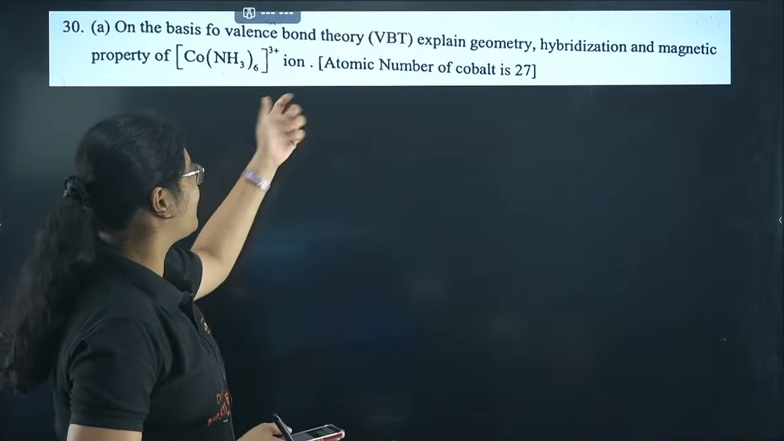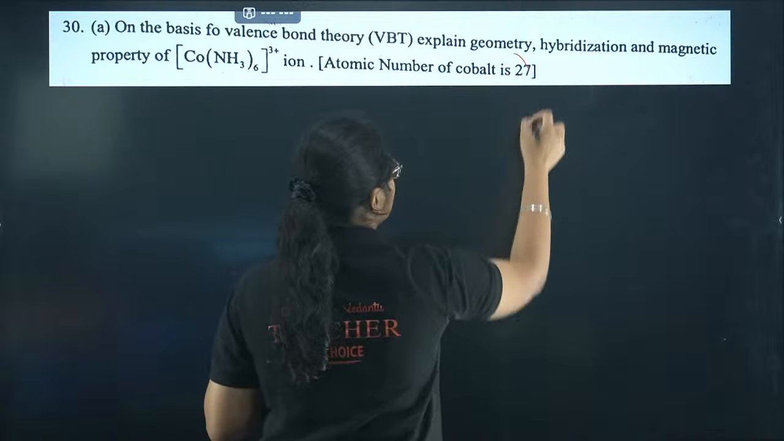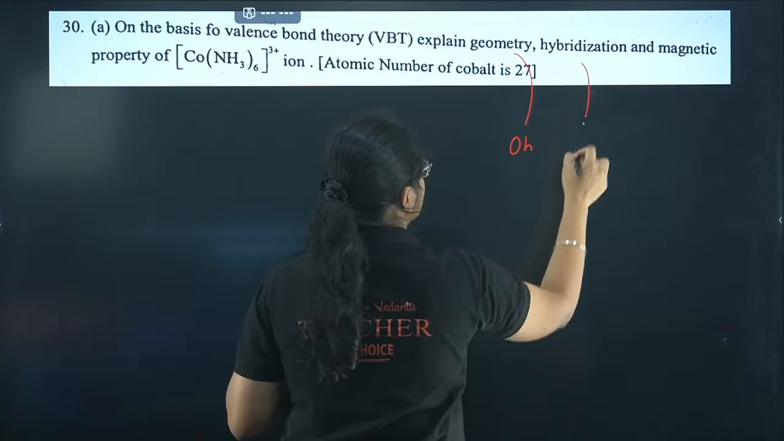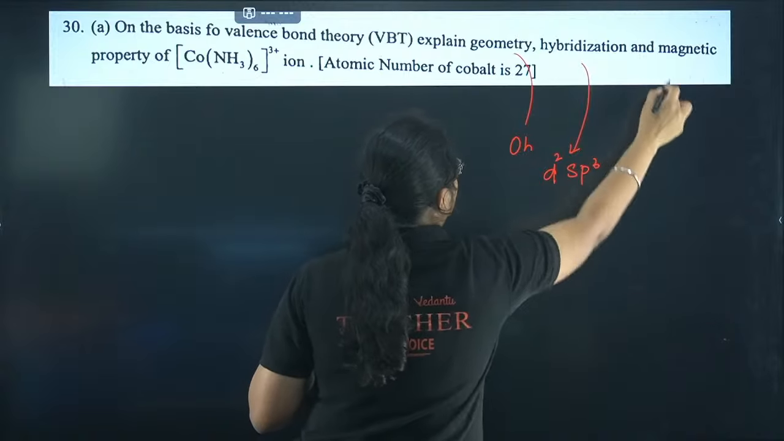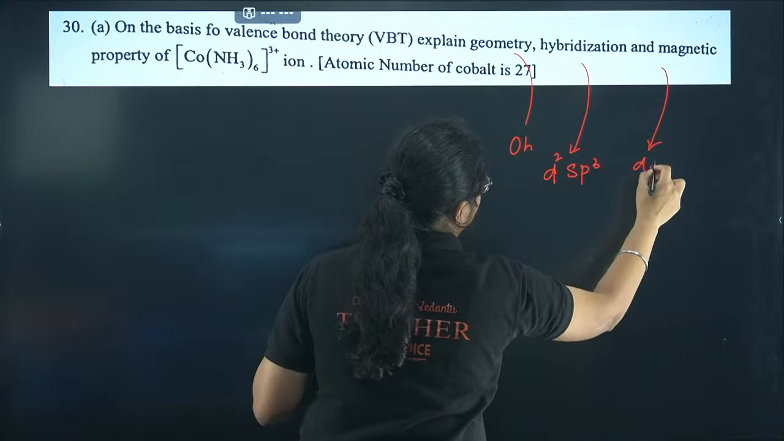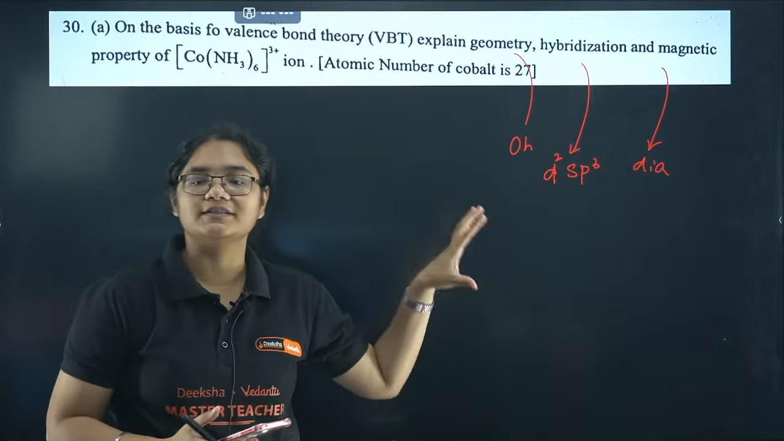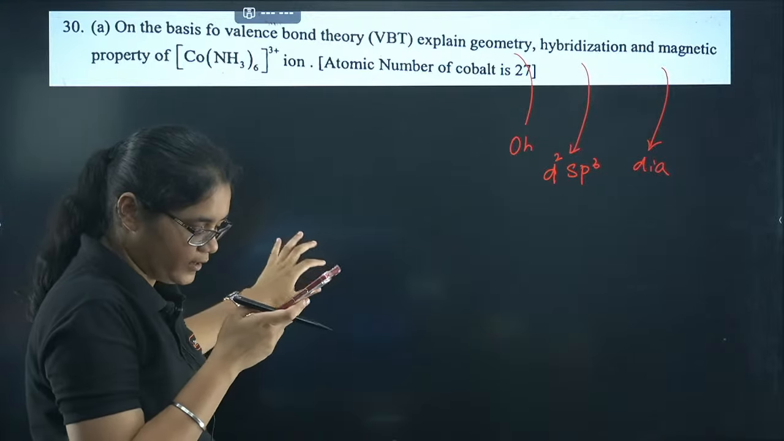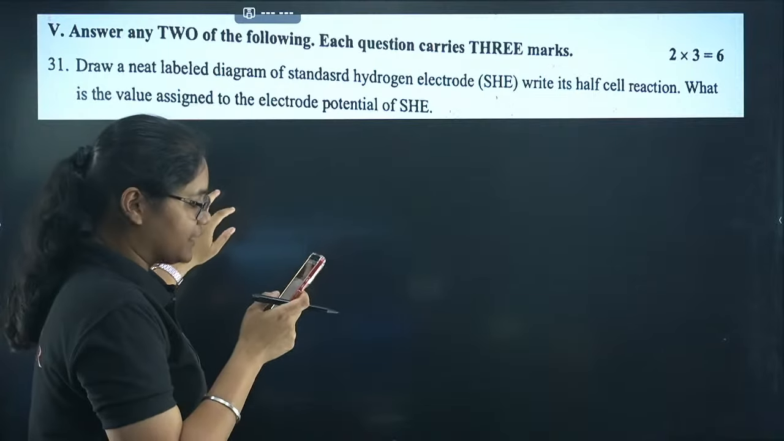Next we have valence bond theory. This I have discussed so many times, I'll not go in detail. So the geometry is definitely octahedral. The hybridization is d2sp3 and the magnetic behavior is diamagnetic. If you have written these 3 points, you will get correct marks, but you should have also explained the process properly. Okay.